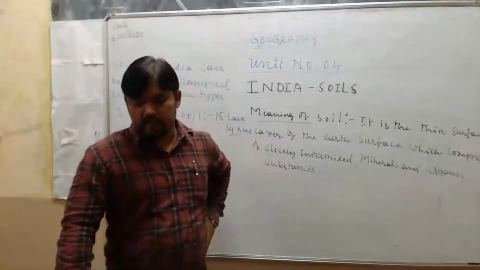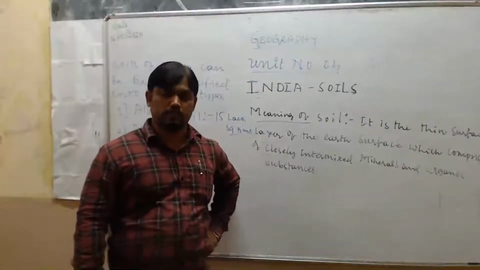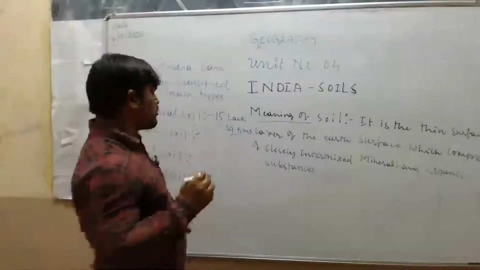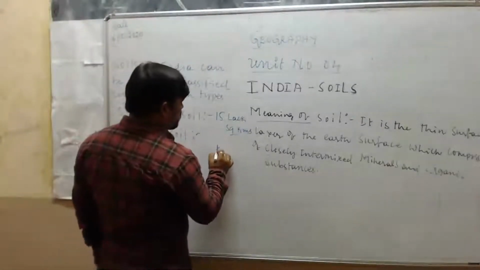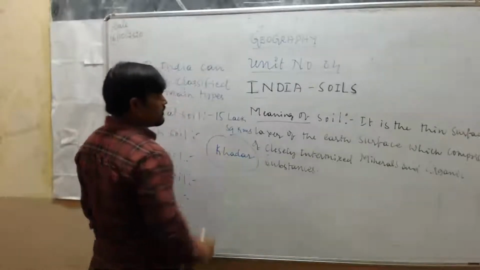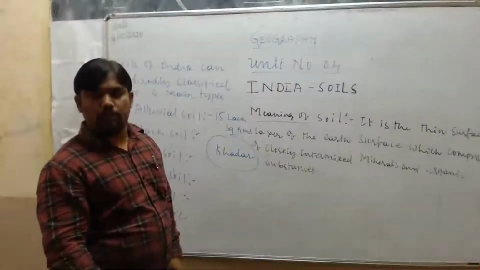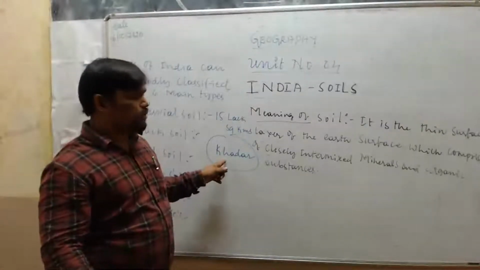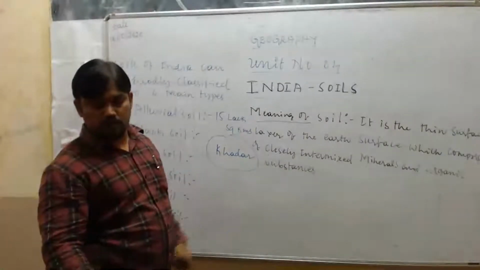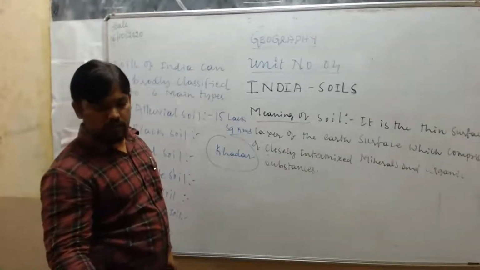Next, in the alluvial soil, the fine and newer alluvium is called khadar. What do you mean by khadar? The fine and newly formed alluvium soil is called khadar. Next, the coarse gravel and older alluvium is called bangar.